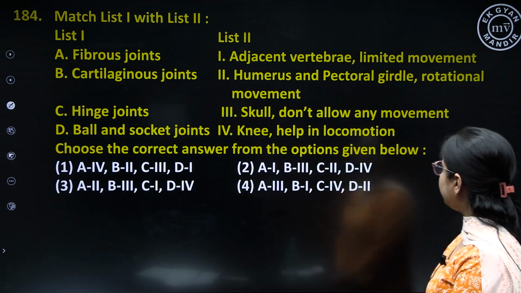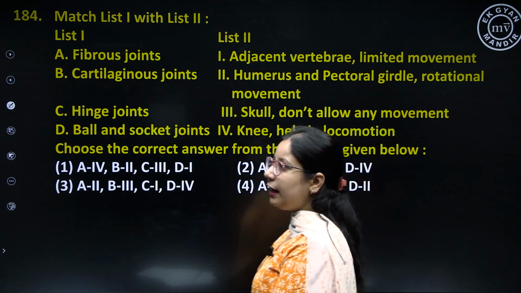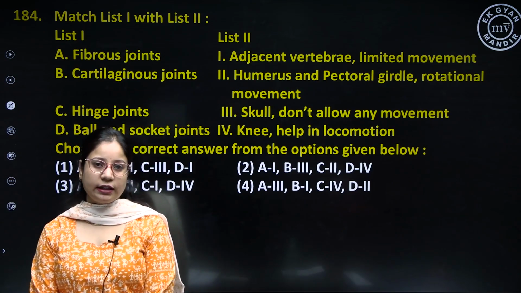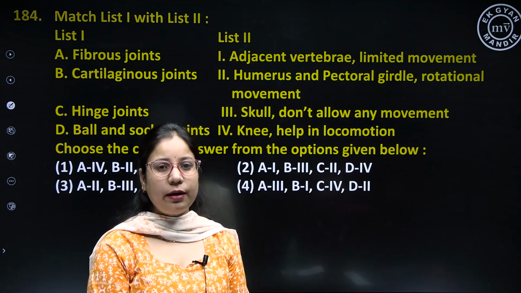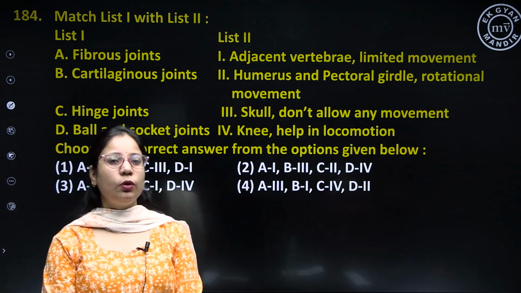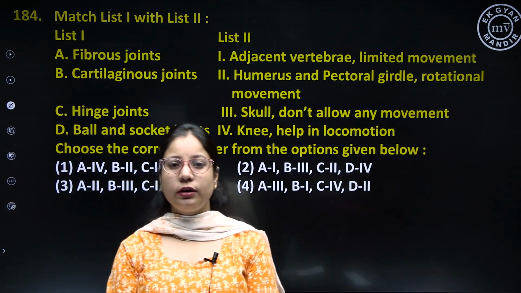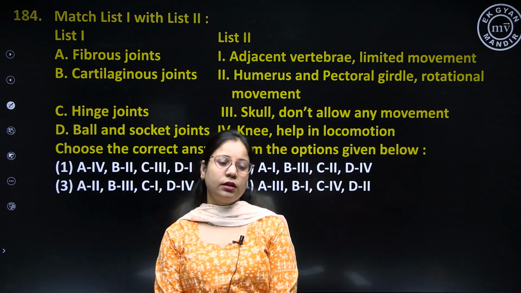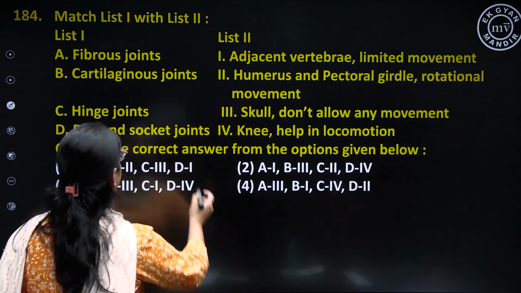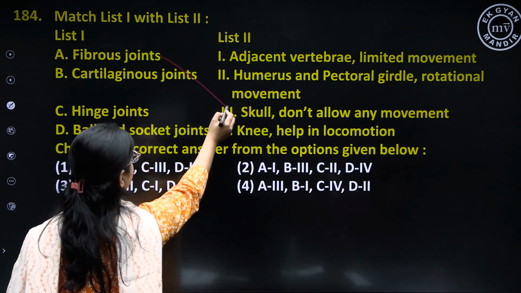So fibrous joints are basically immovable type of joints which are found between skull bones, that is, the joints formed between frontal, parietal, temporal, occipital bones are called sutures, and the bones are joined by fibers and they do not show any type of movement. So for option A, the correct match is 3.